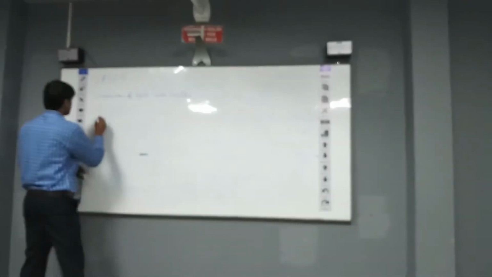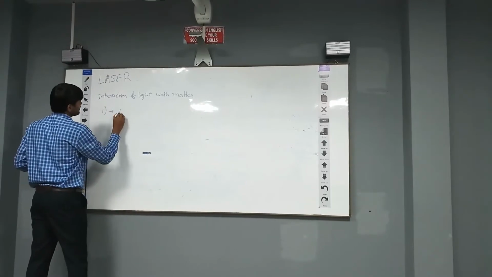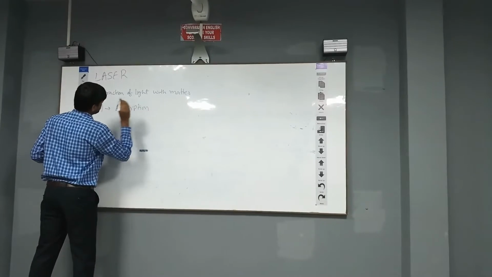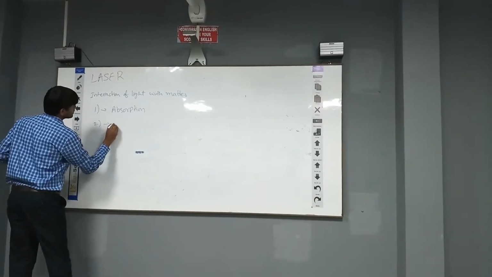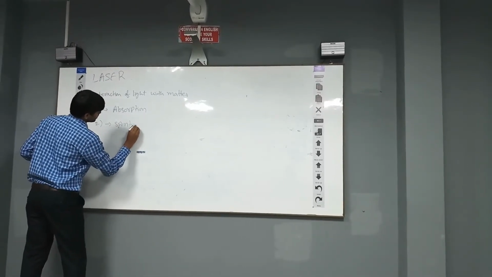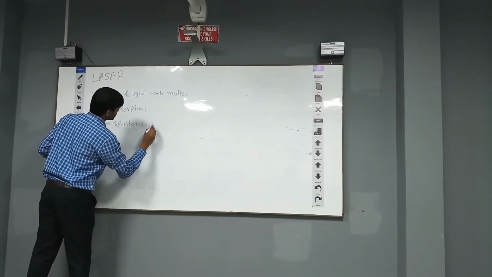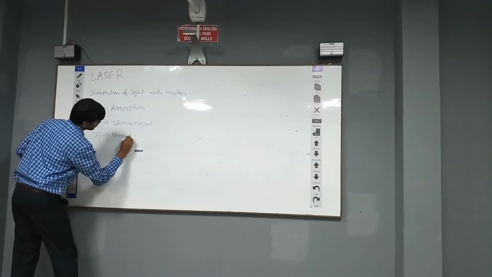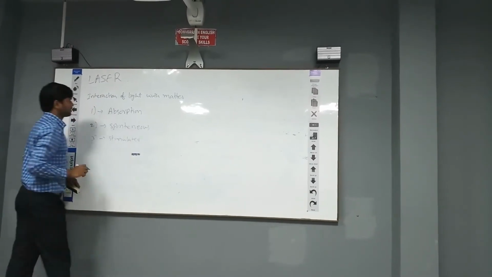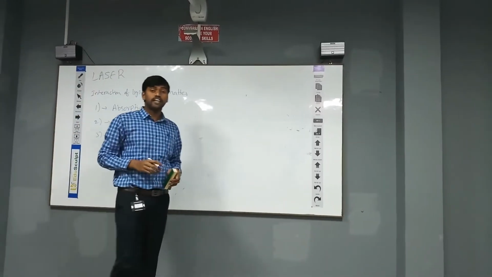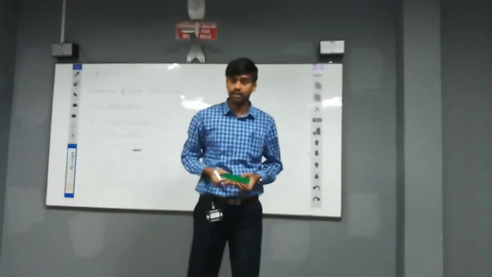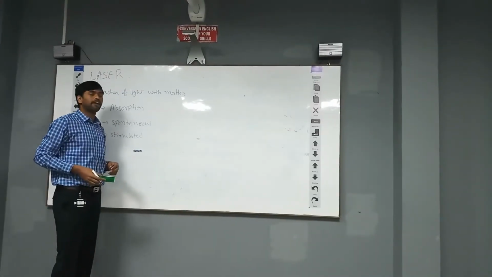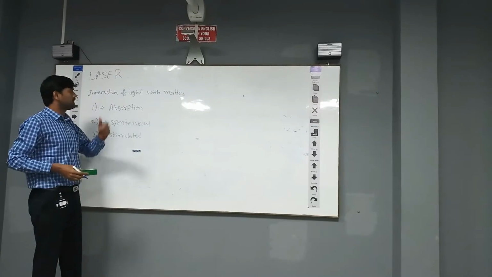The first quantum process is the absorption process. The second one is the spontaneous emission process. The third one is the stimulated emission process. These are the three processes which take place inside a laser medium. To produce a laser, we need to understand these three basic processes.